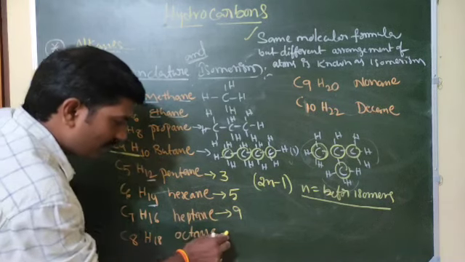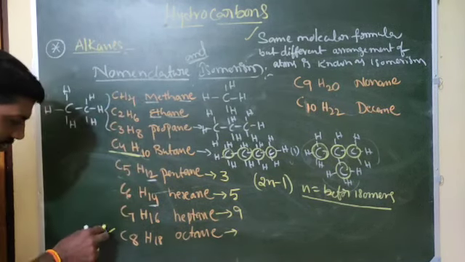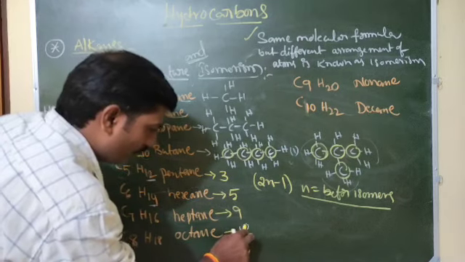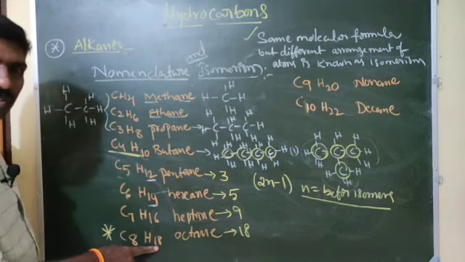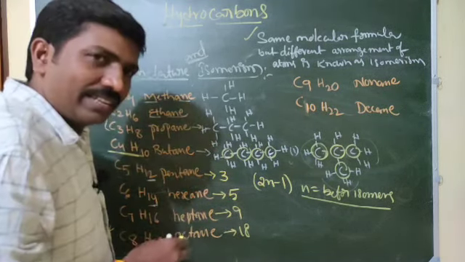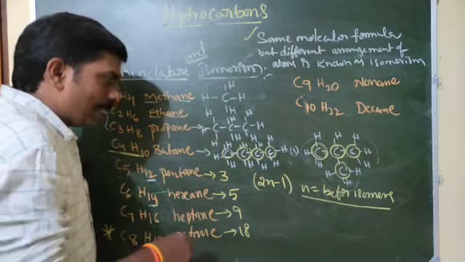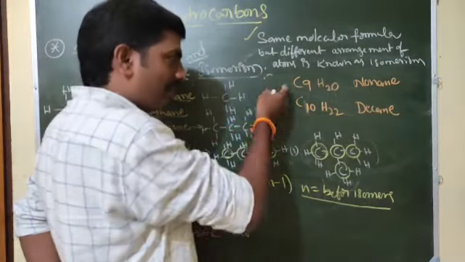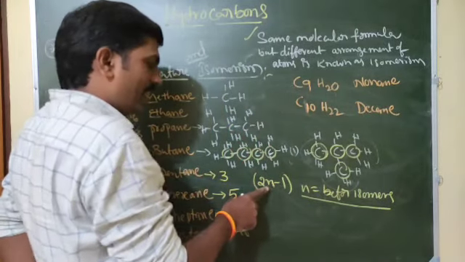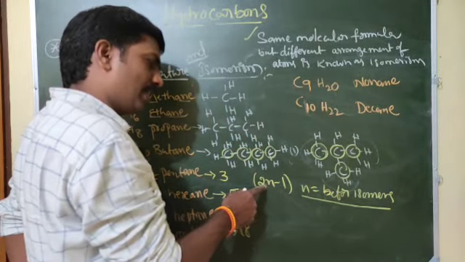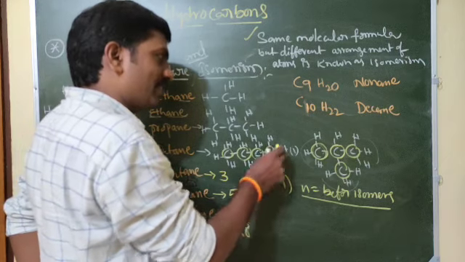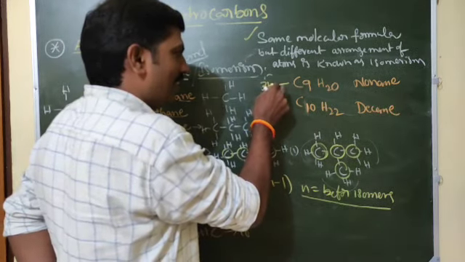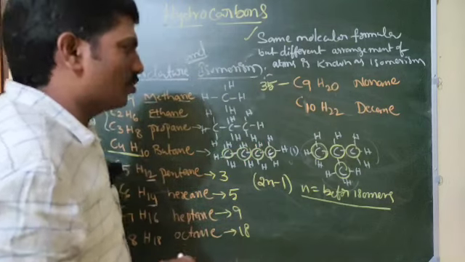For this one the formula is not applicable. You should remember, 18 only will come. That 18 is hydrogen, how many? That only you should write. 18 isomers. Next this one, the 9th compound, C9. 18 you can take, 18 into 2, 36 minus 1, 35. This has 35 structural isomers.